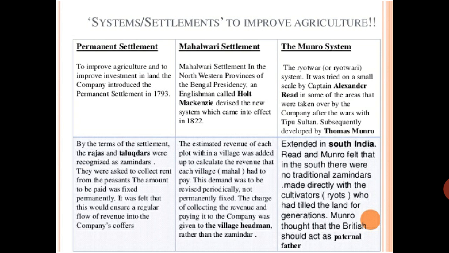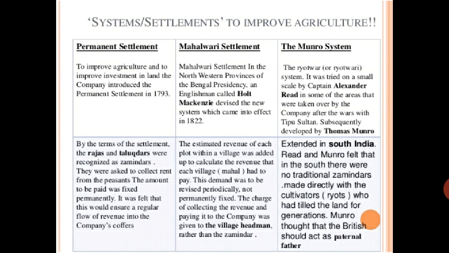After that the Munro system came, the Rayatwari system. It was tried on a small scale by Captain Alexander Read in some of the areas taken over by the company after the wars with Tipu Sultan, and subsequently developed by Thomas Munro.